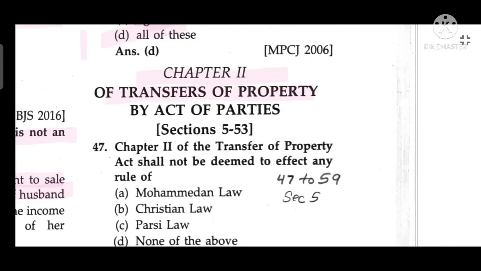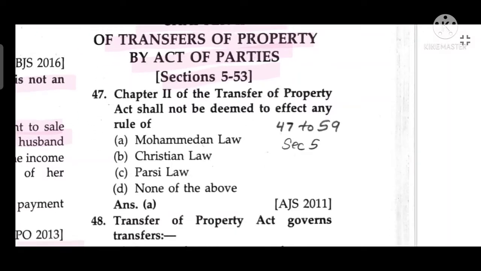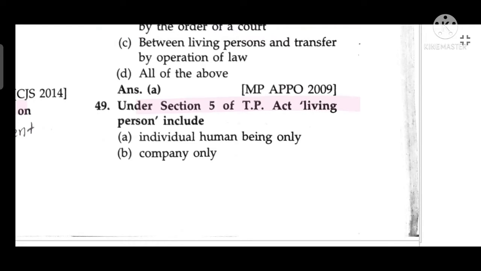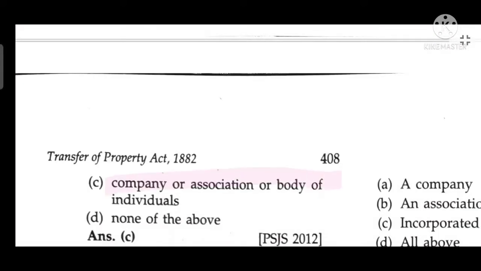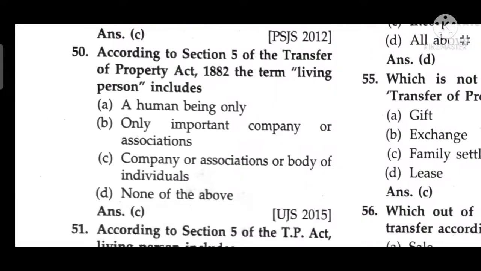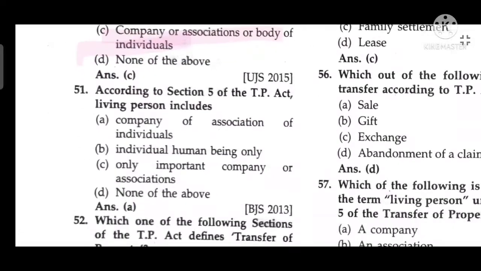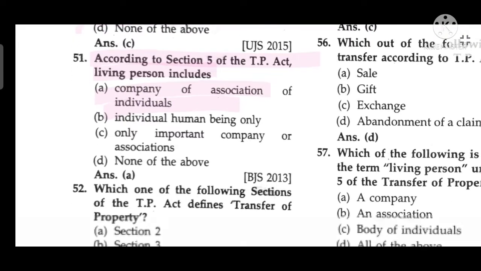Chapter 2, Transfer of Property by Act of Parties, Sections 5 to 53. Chapter 2 of the Transfer of Property Act shall not be deemed to affect any rule of Mohammedan law. The Transfer of Property Act governs transfer between living persons only. Under Section 5 of the TP Act, the person includes company and association or body of individuals. According to Section 5 of the Transfer of Property Act, the term living person includes company or association or body of individuals.